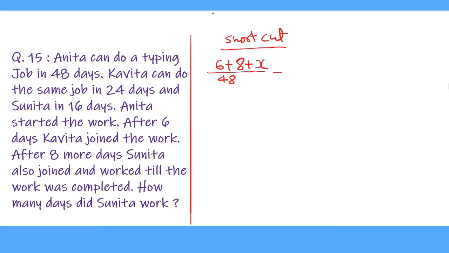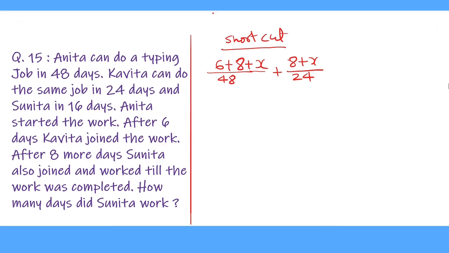Anita works for initially 6 days, then 8 days with Kavita and X days with Sunita. And her 1 day work is 1 upon 48. So her work will be (6 plus 8 plus X) upon 48. Plus Kavita worked 8 days with Anita and X days when they worked together.